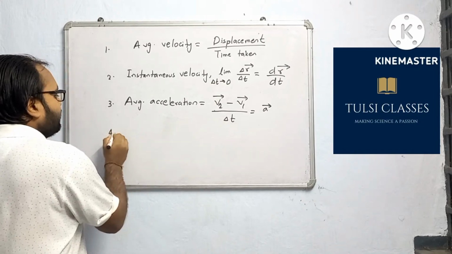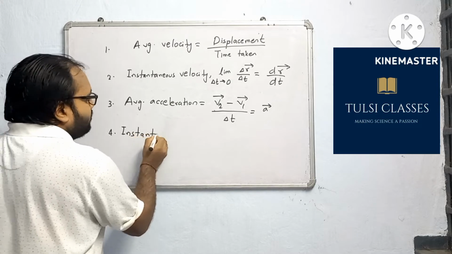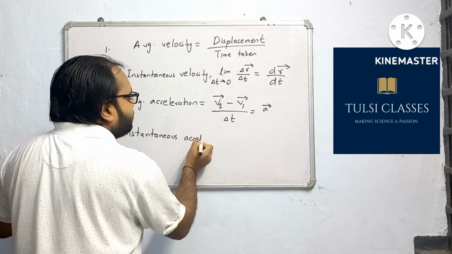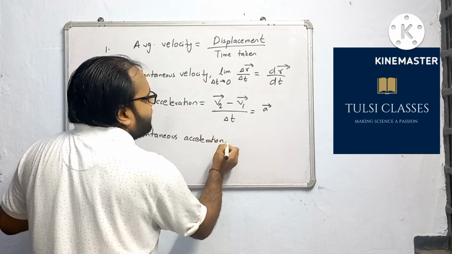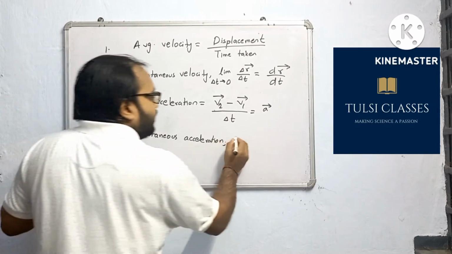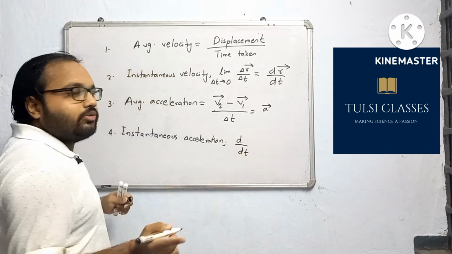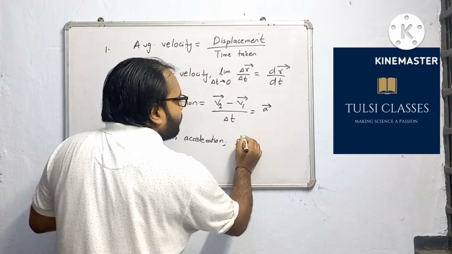Instantaneous acceleration. Now we will move to instantaneous acceleration. Instantaneous acceleration, it is written as d dt. That means we will differentiate velocity, d dt of v.